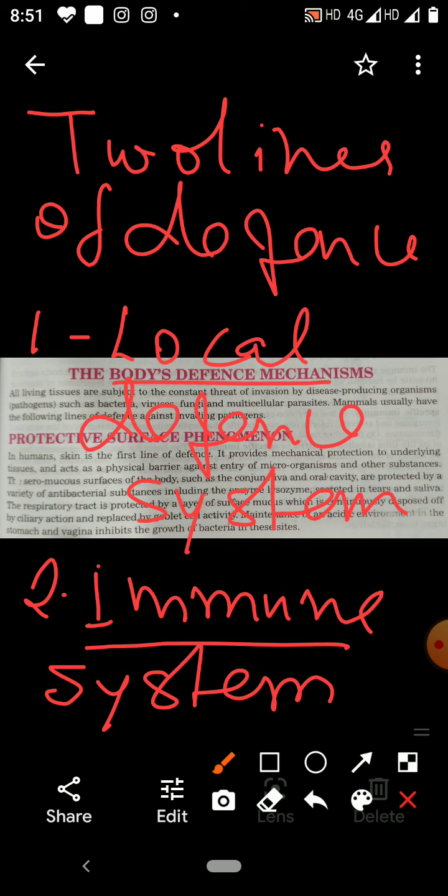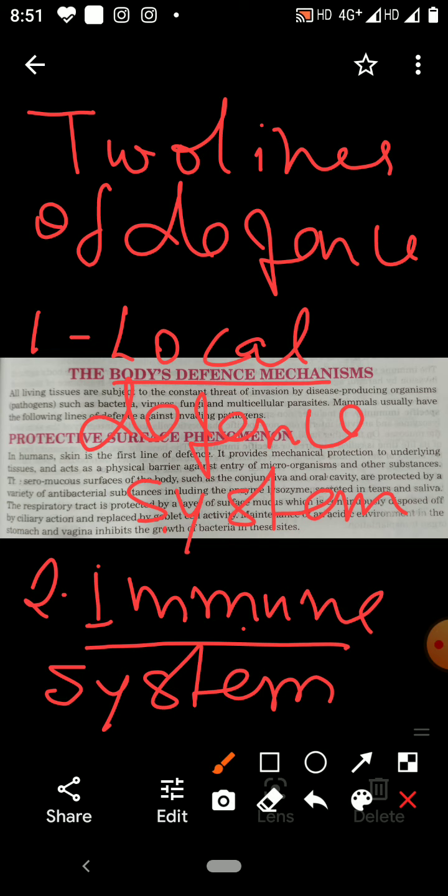The local defense system tackles the pathogenic germs at the site of infection. So they tackle the germs at their possible entry point.